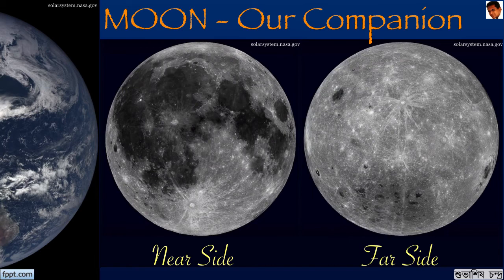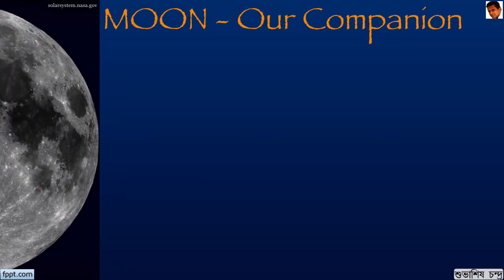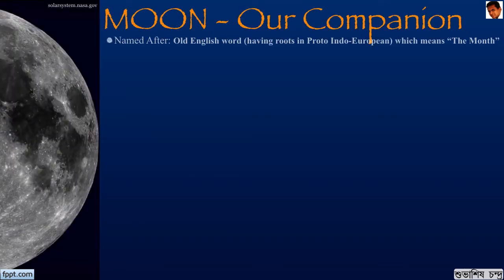So let's look into the features of the moon. Moon is named after an Old English word which again has its root in a Proto-Germanic and a Proto-Indo-European word which basically means the month. So it is not a surprise that all calendars have the months based on the movement of the moon around the earth. The time period required for the moon to revolve around the earth is basically the main basis to create a month on earth.